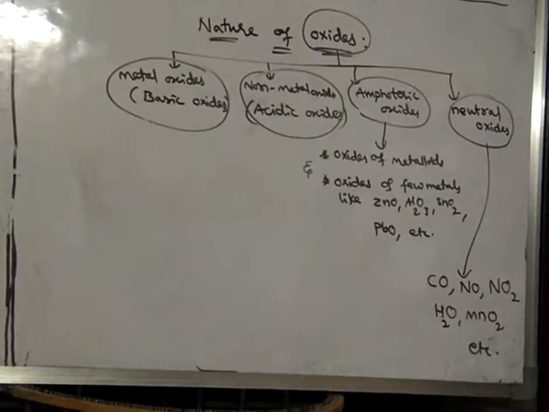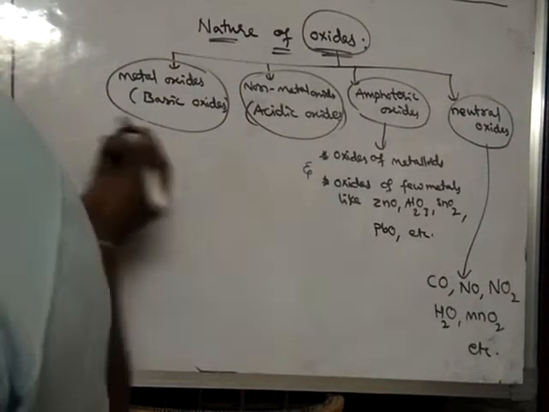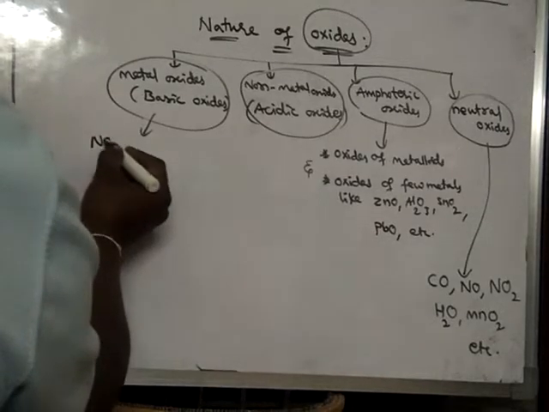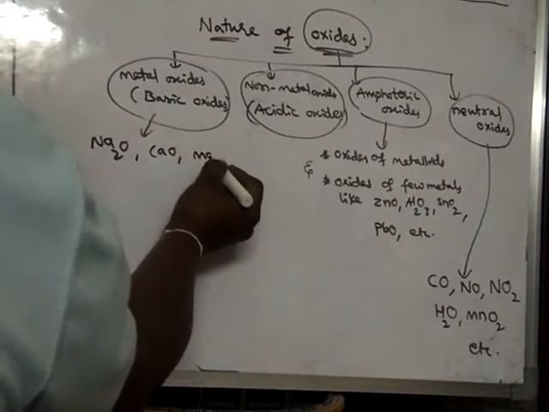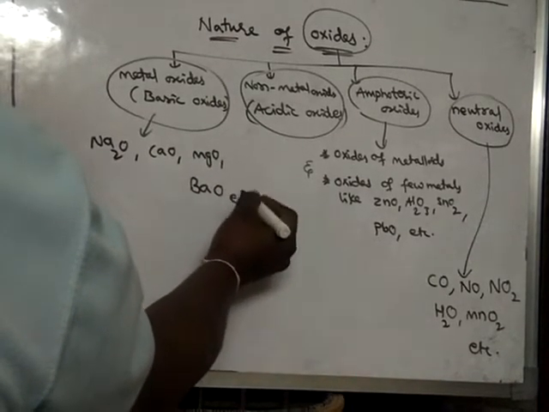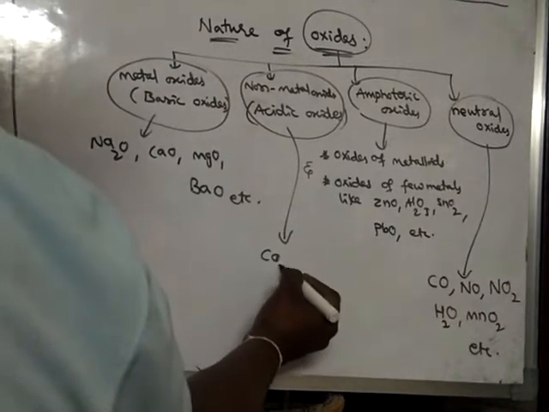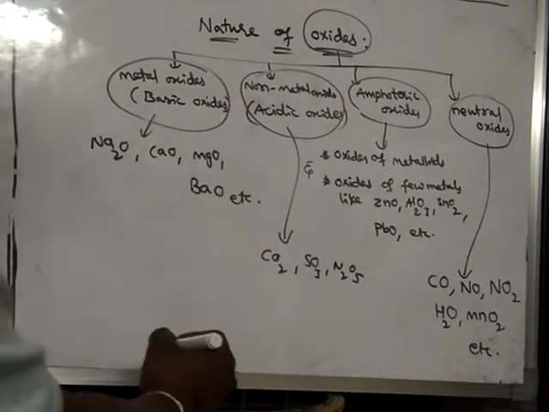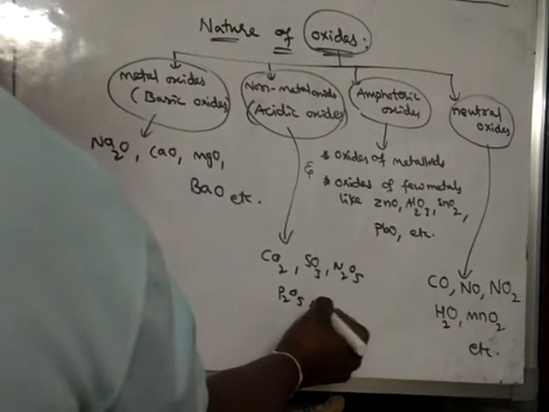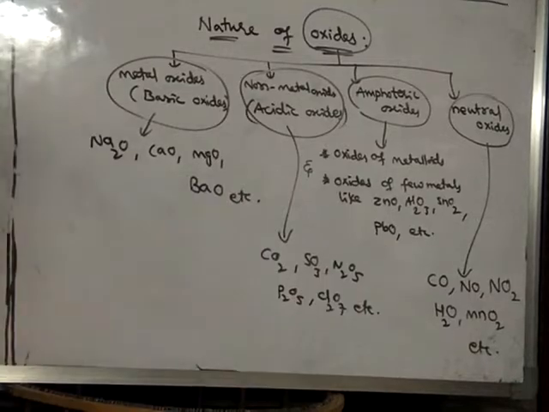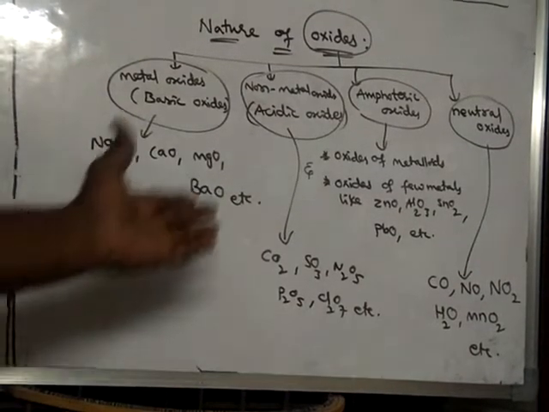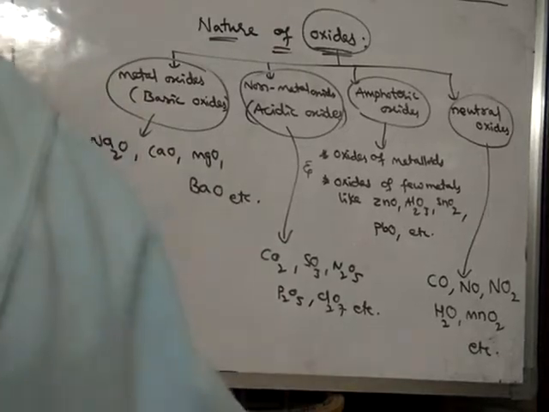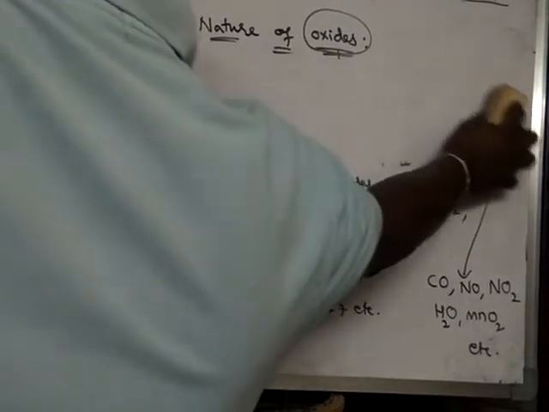For example, metal oxides: sodium oxide, calcium oxide, magnesium oxide, barium oxide, etc. Non-metal oxides: for example carbon dioxide, sulfur trioxide, N2O5 nitrogen pentoxide, P2O5, Cl2O7, etc. These are non-metal oxides, and the earlier ones are the metal oxides.